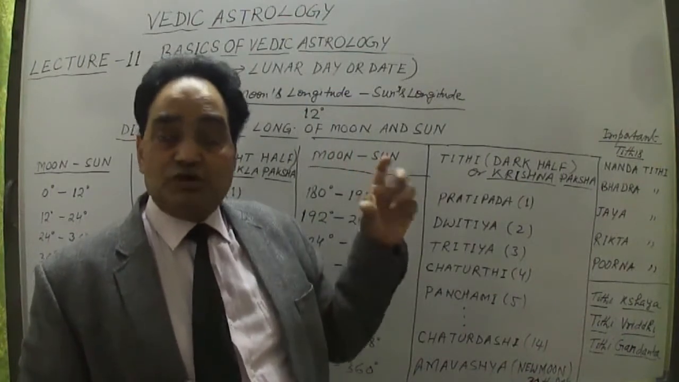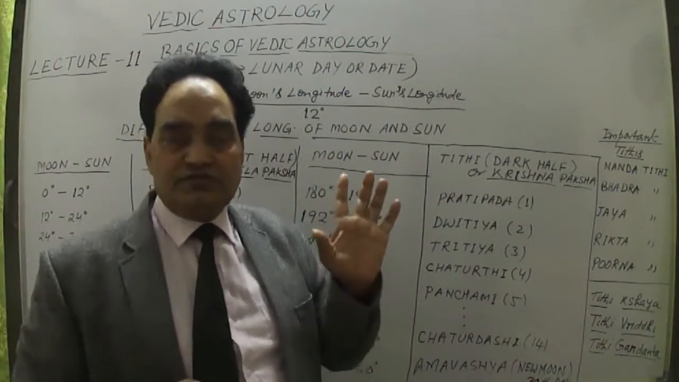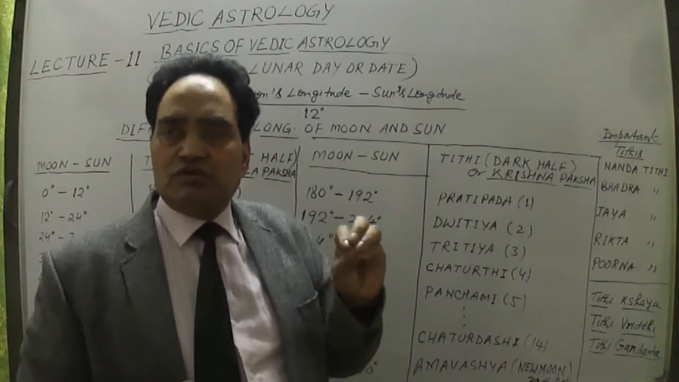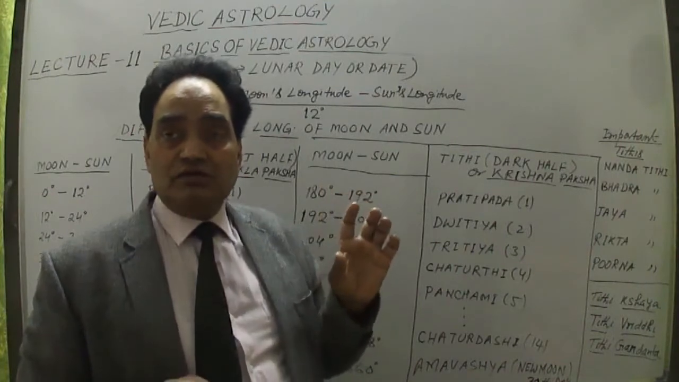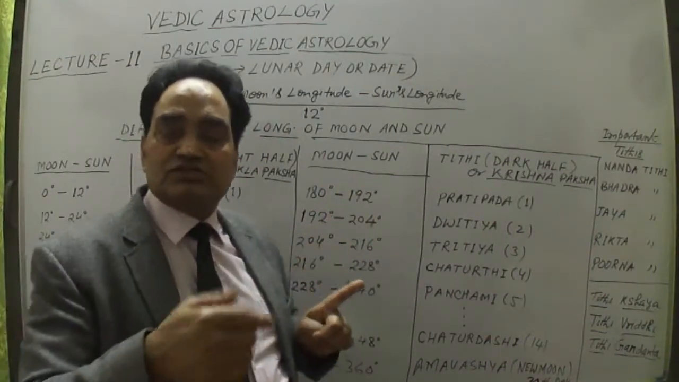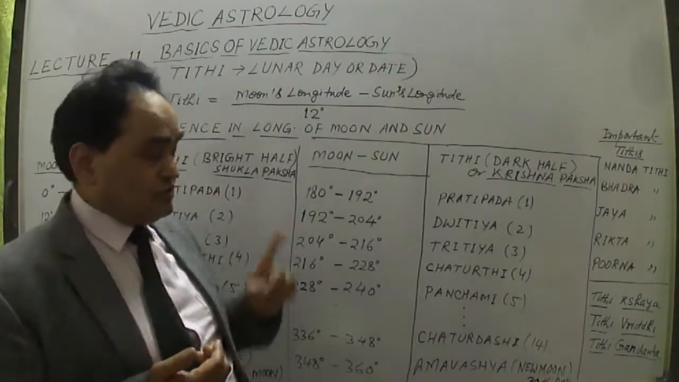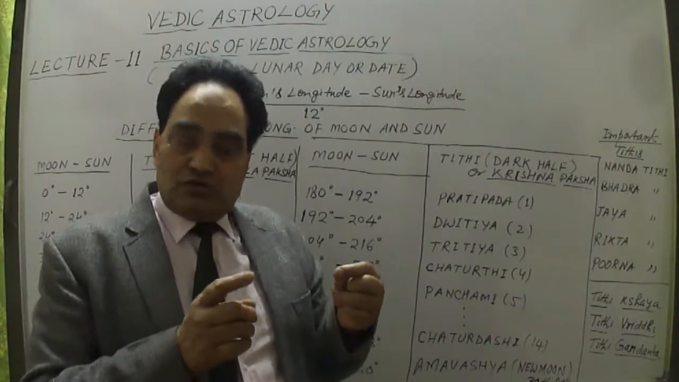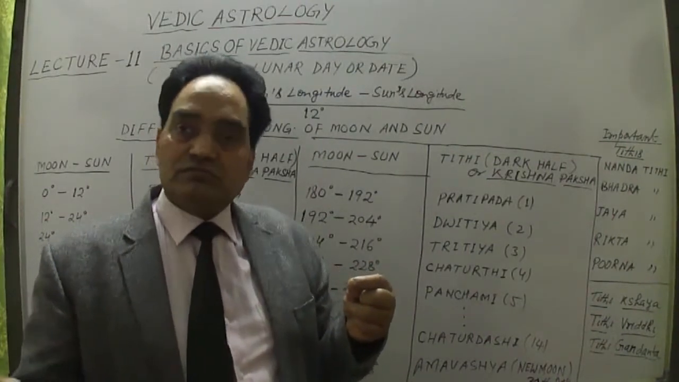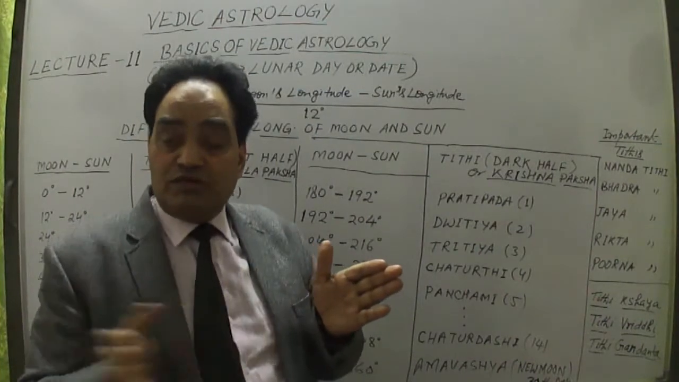So for every 12 degrees, 1 Tithi of the moon, or 1 lunar day, moon's day or moon's date, is there. After 12 degrees, the next Tithi starts, so the next lunar day starts. So Tithi is calculated as the moon goes away from the sun's position. I'll talk about how the moon is going away from the sun.